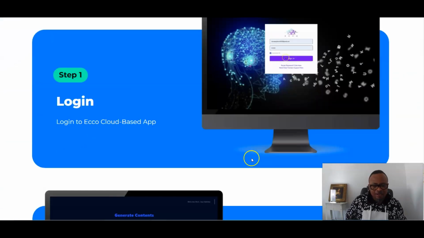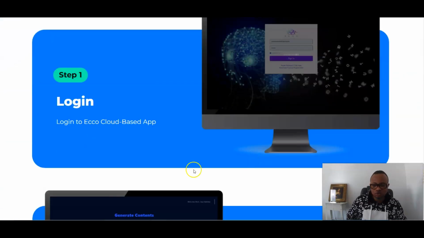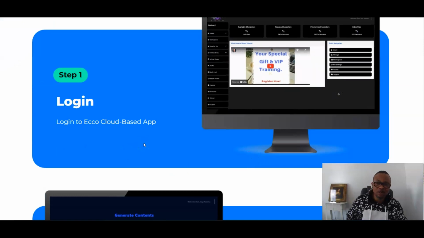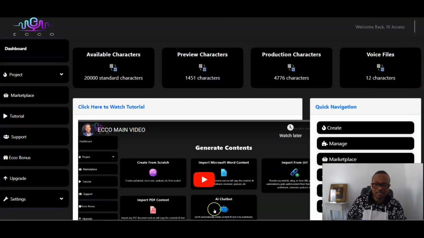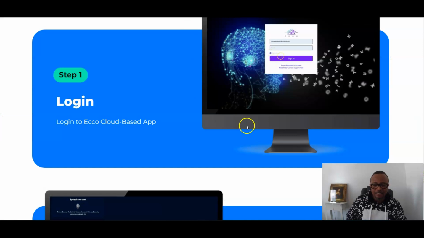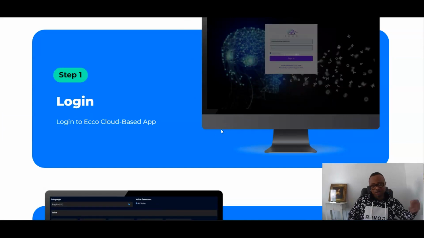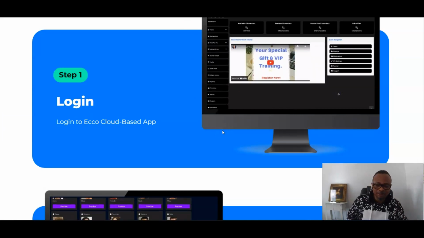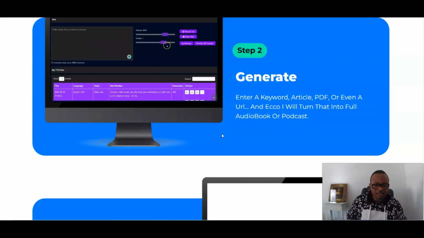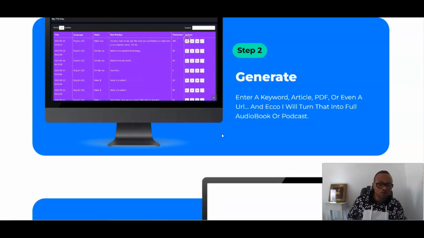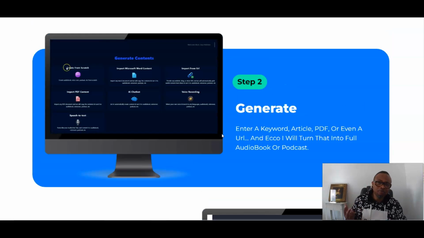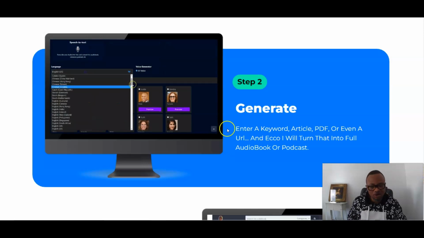So let's see some of the basic steps you have with this one. Step 1 will be to buy this product and then log into the dashboard, which is exactly this. And then step 2 will be to, of course, use that first link below in my description area, and then generate with any keyword, article, or PDF, which you can import from your computer, and the Ecco will turn it into an audiobook or podcast that you can publish on your blogs or anything else.